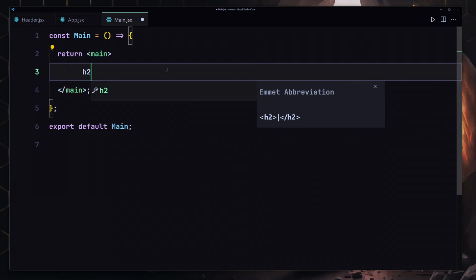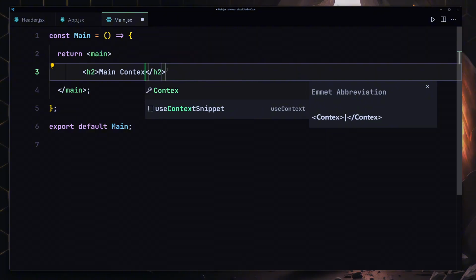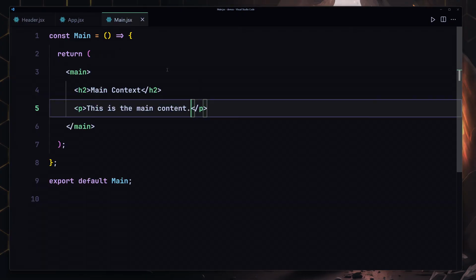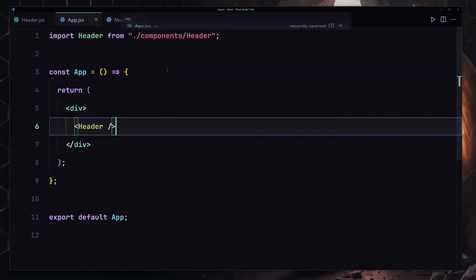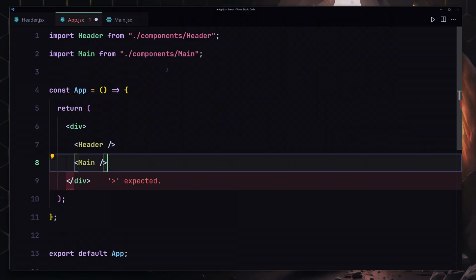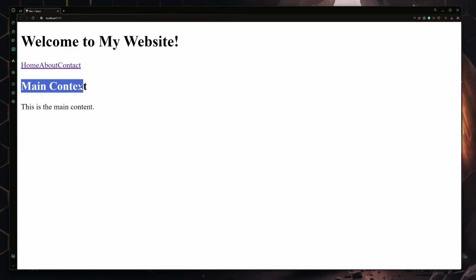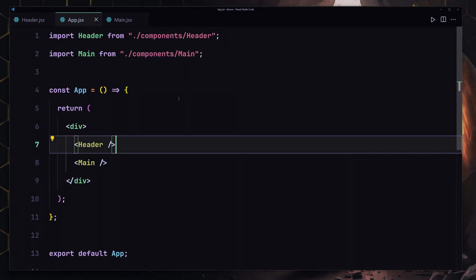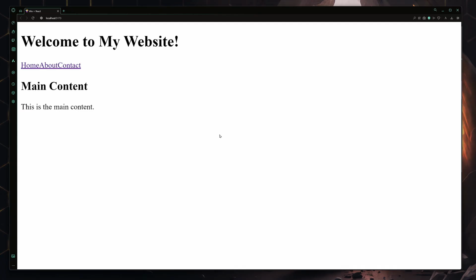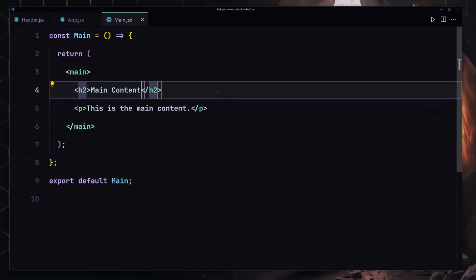Okay, and I'm going to also use the h2 which will say main content, and now underneath there we're going to be creating our paragraph which will say this is the main content, and now I'm going to save that. Now let me go ahead and go to my app and register my main component right in here. And now here you can see we're now getting main content. There we go. So now if I save my file, we are getting main content, and this is the main content which is looking amazing.